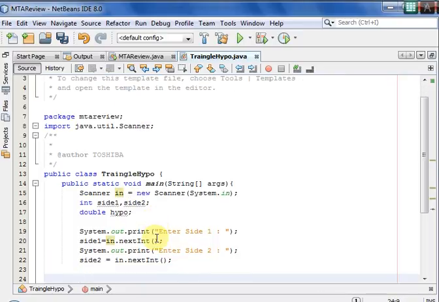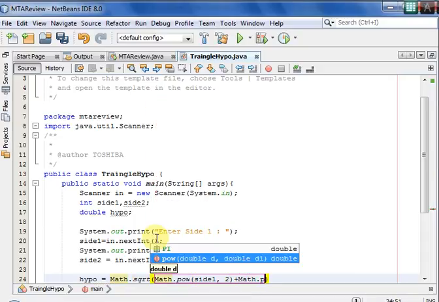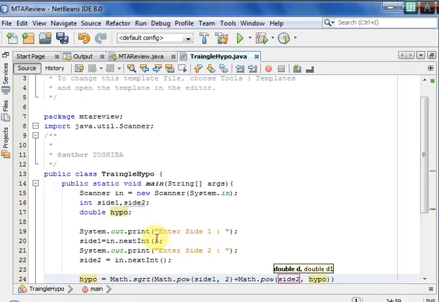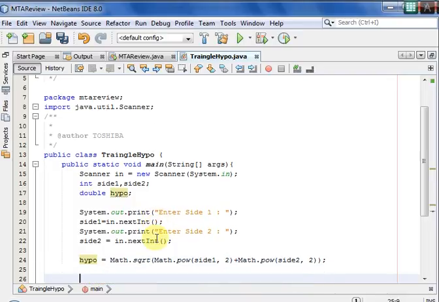So we read both of them. Now we need to calculate the hypo. Hypo is equal to Math.sqrt of side 1 square, so Math.pow of side 1 comma 2 plus Math.pow of side 2 comma 2. Fine. This will calculate the hypo.